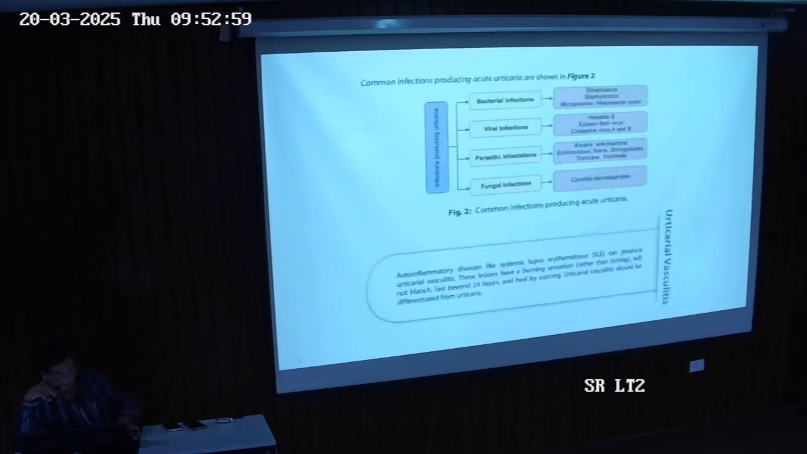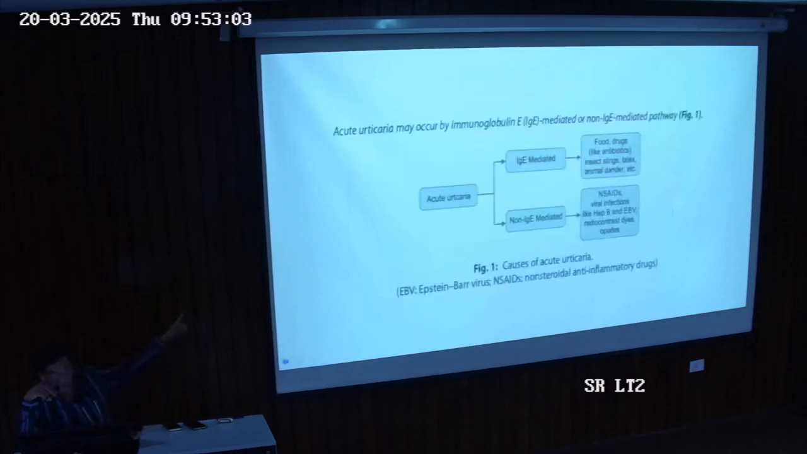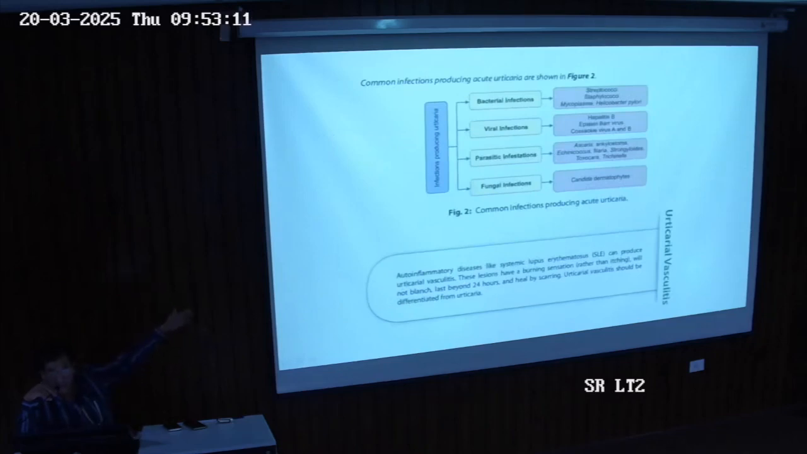In the previous slide we discussed that we can have urticaria because of infections. So the next slide is about the different types of infection we can have: bacterial, viral, parasitic, fungal. Streptococcal, viral hepatitis B, Coxsackie A and B, parasitic infections such as Strongyloides and Escherichia, and fungal such as Candida. So because of infections we can have non-IgE mediated urticaria of different types.